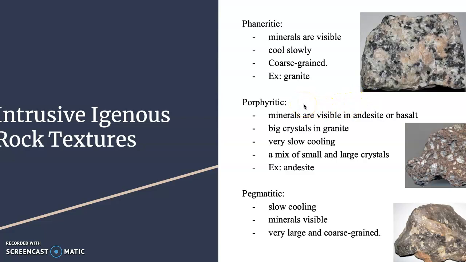Porphyritic are minerals which are also visible, and they typically have bigger crystals that are visible and have a mix of small and large crystals within the rock. Pegmatic are slow cooling rocks which have minerals visible and they are very large.